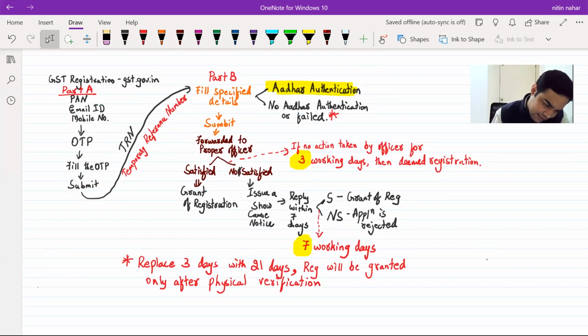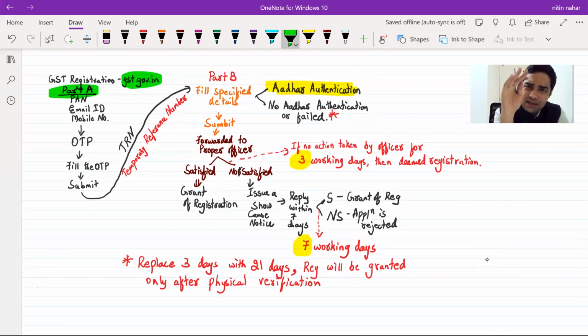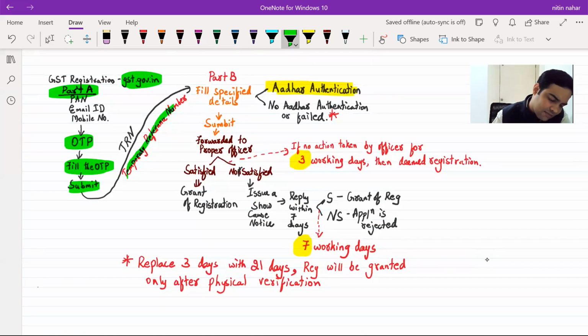Now, see, whenever you go for GST registration, you have to go to this website, gst.gov.in. You fill in part A: PAN, email ID, mobile number, state, etc. You receive the OTPs. You get two OTPs, one on your mobile phone, one on email ID. You fill both the OTPs. Click on submit. You get a temporary reference number, not registration number. Be very careful. You get a temporary reference number.